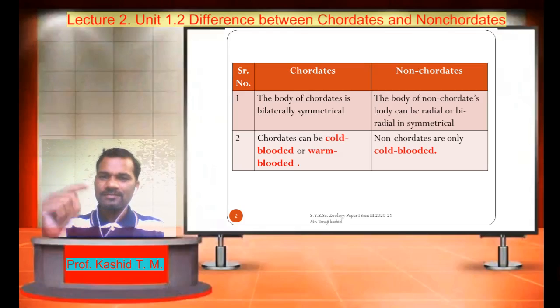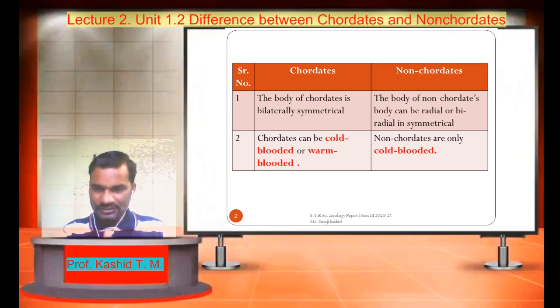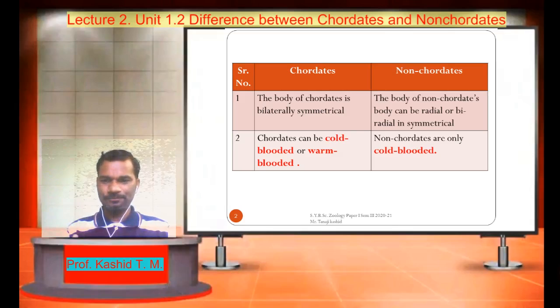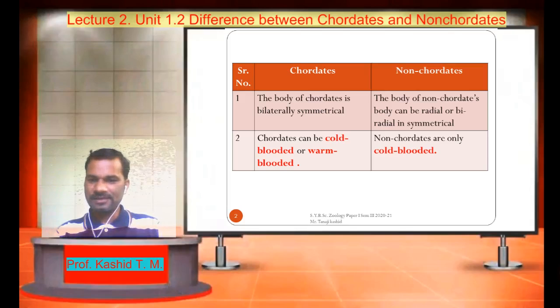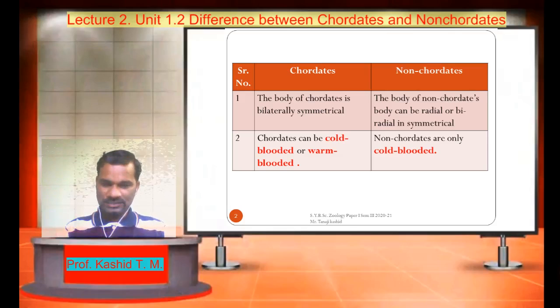Shall we go further? The next difference between the chordates and non-chordates is body temperature regulation. Chordates can be cold-blooded or warm-blooded, while non-chordates are only cold-blooded. Cold-blooded means the animal's body temperature changes with respect to the change in environment temperature, whereas warm-blooded means the body temperature remains constant.